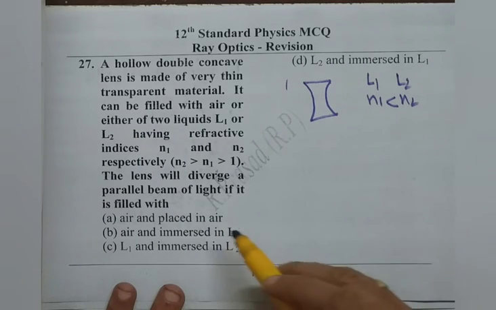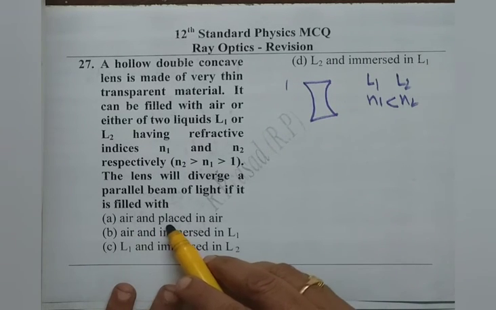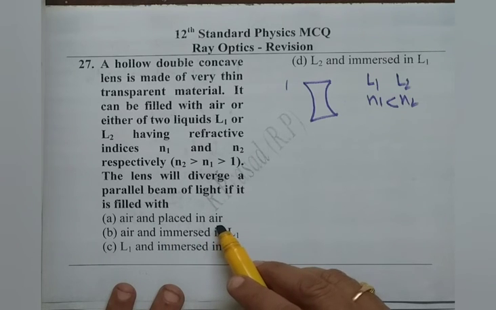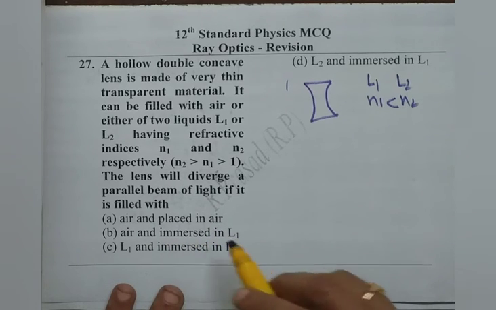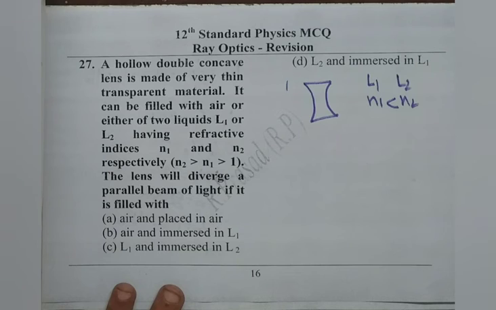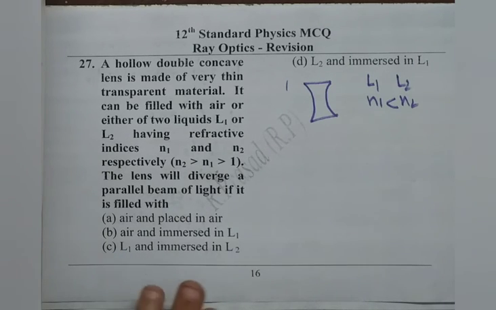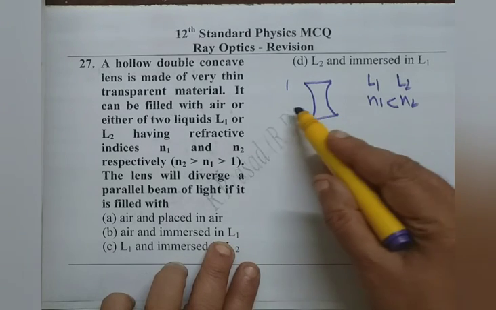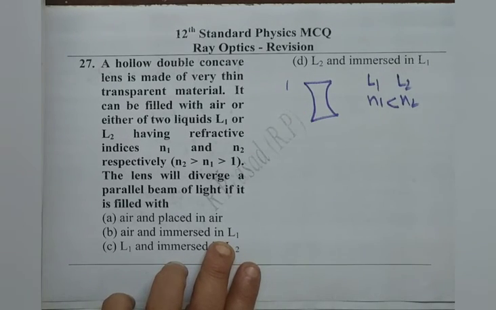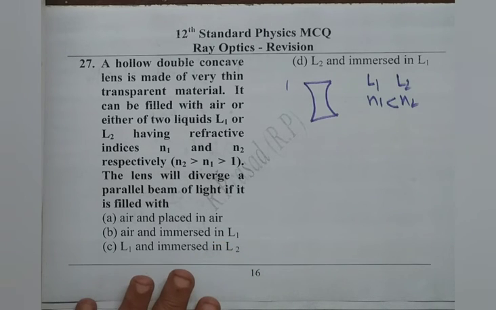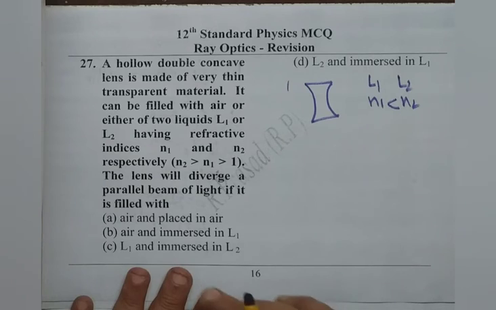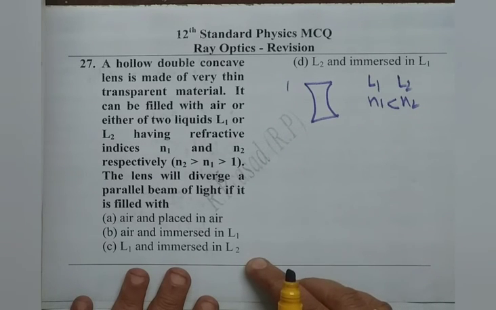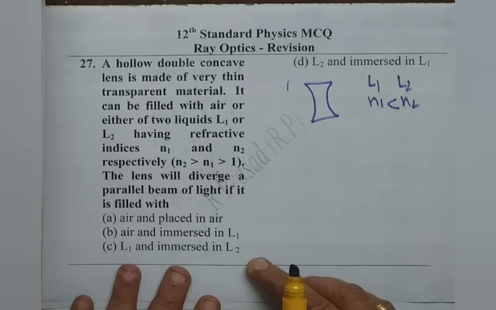But have we been given that answer? We have to check. Air is air and placed in air, so that's not possible. Air and it is placed in air means it will not act as a lens at all. B. Air and immersed in liquid L1. The air is filled in and immersed in liquid L1, then the surrounding medium refractive index is larger, so it makes it converging, so that's not possible. L1 and immersed in L2. Surrounding medium is L1.